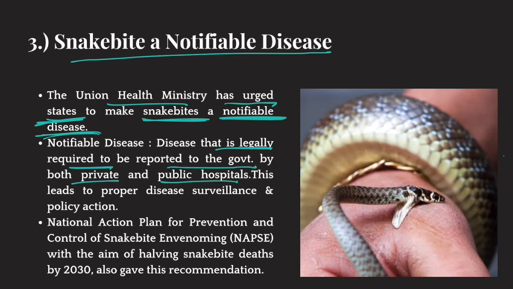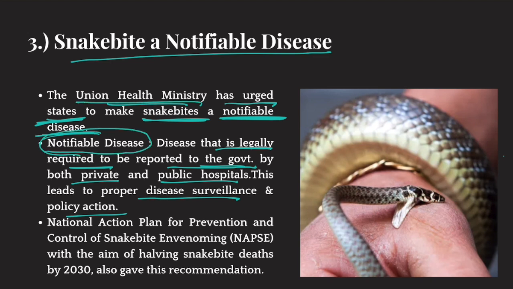So every case of that disease has to be reported to the government, because this helps the government in proper disease surveillance and policy action. Okay, so the government is able to properly conduct surveillance on the occurrence of those diseases. That's the advantage of awarding the status of notifiable disease to a particular disease.